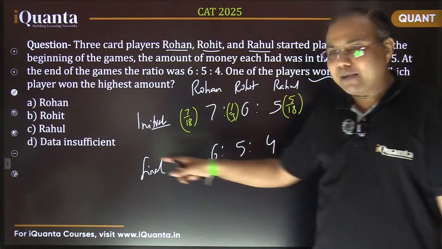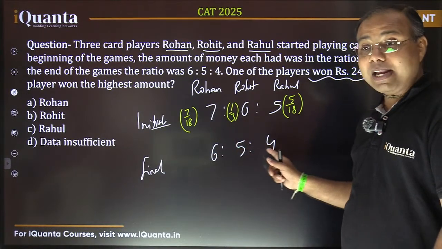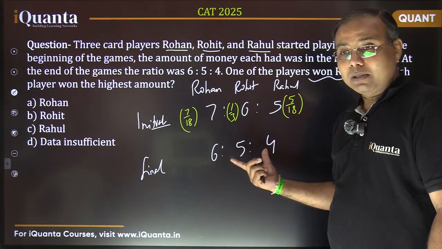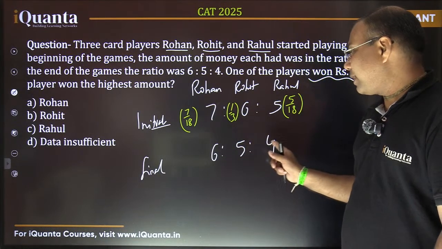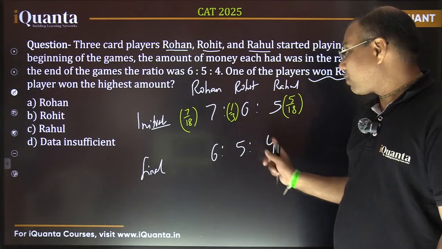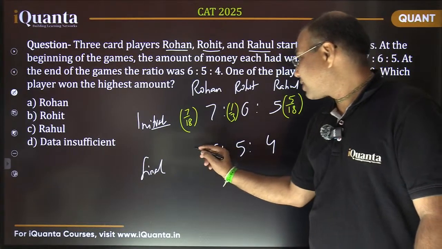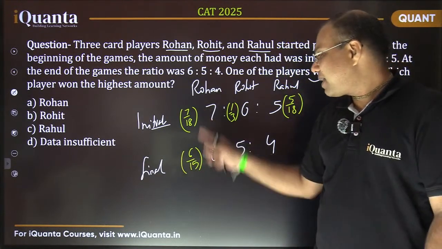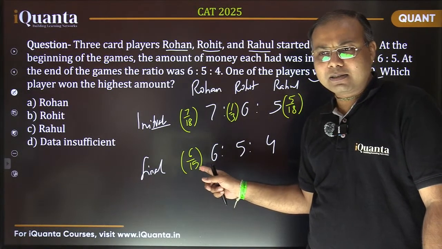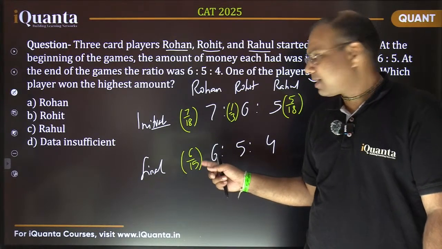And after the game, finally what is happening? That total part is 6 plus 5, 11 plus 4, 15. The ratio has changed now, but the total money is not changed, right? Total money is same. So 15 parts in total, and 6 parts are with Rohan. So it is 6 by 15. Now, can we compare this? Has this money increased or decreased? It is not exactly same. Certainly some change has been there.